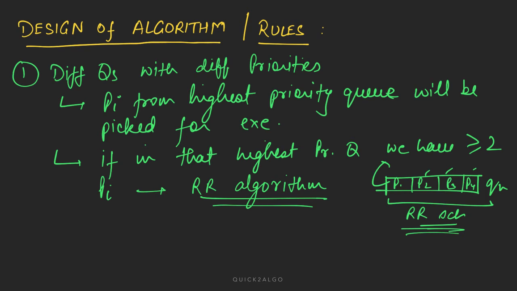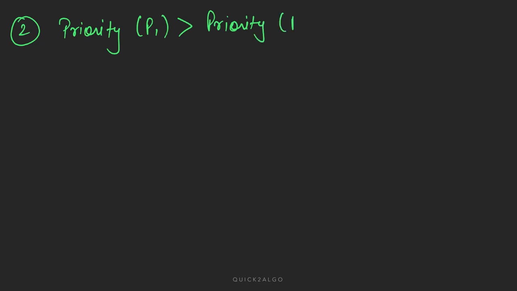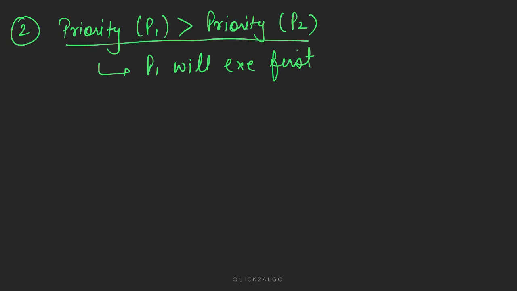P1 will be given the CPU. After its time quanta expires, P2 will be given, and this process will keep happening for all the processes in the highest level queue. Now, let's look at the second rule. The second rule says that if the priority of P1 is greater than the priority of P2, then P1 will execute first. This is just an extension of the first rule, so no big fuss over it. What we discussed in the first rule, we are just writing in a different way and simplifying.